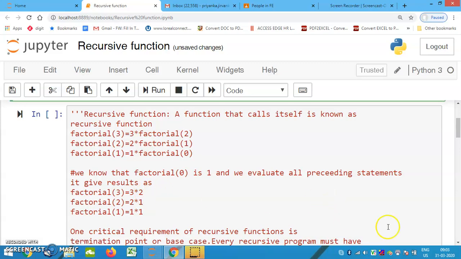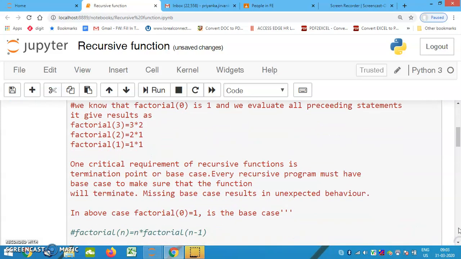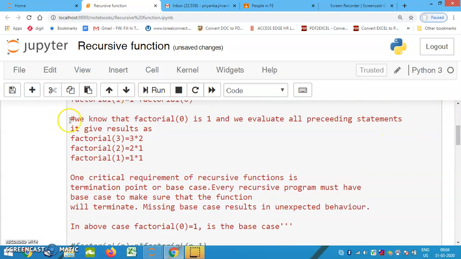Now, can I make this more generalized? Whenever it's factorial of 3, it's 3 into factorial of 2. Factorial of 2 is equal to 2 into factorial of 1. Can I make it more generalized for any n number? Being a good programmer, our responsibility is that we should make a program more and more generalized, so that it accepts any n value, any n input.